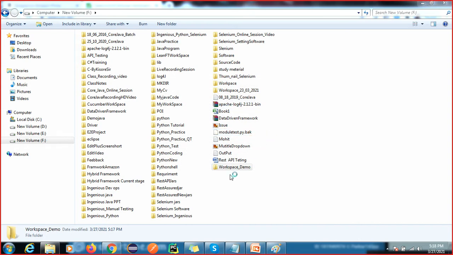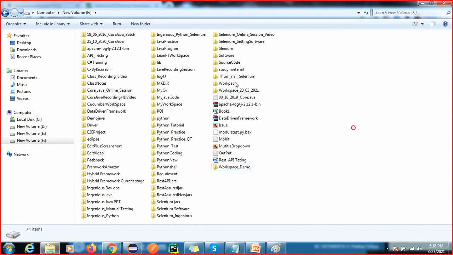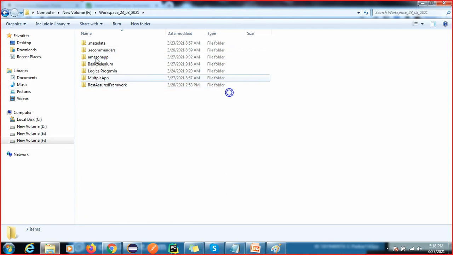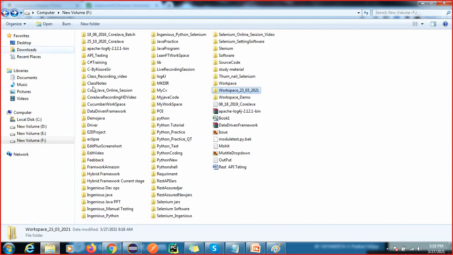Okay, so what happened? This is the workspace. Inside this workspace we have multiple projects. This is my workspace, you can see I have multiple projects here. And how do we create a project?